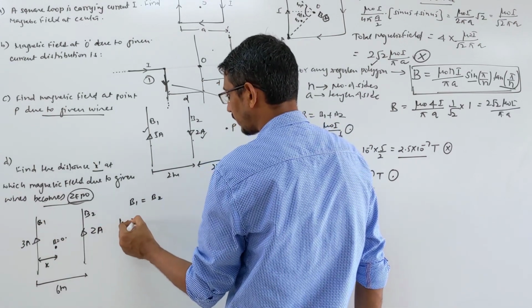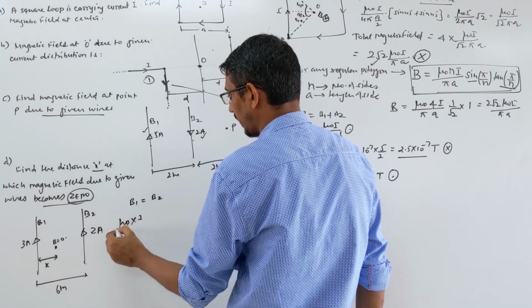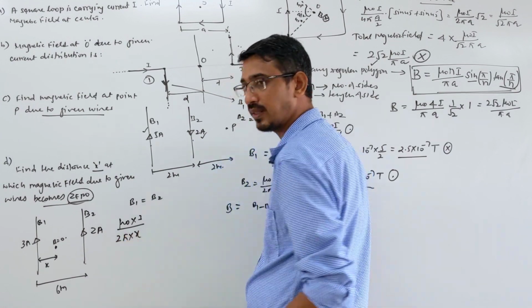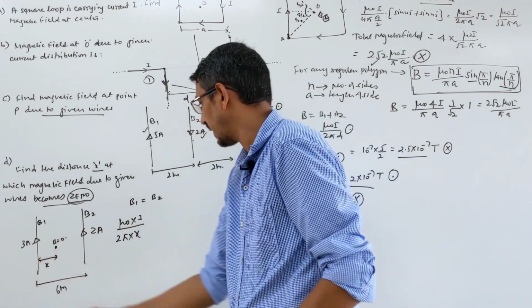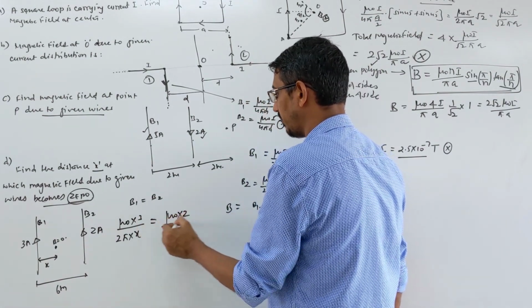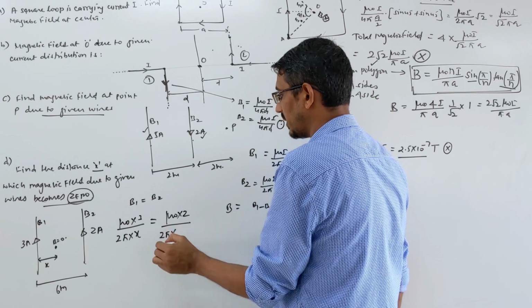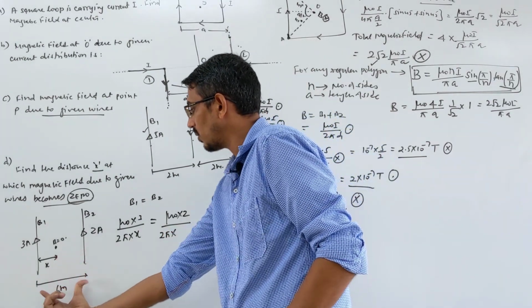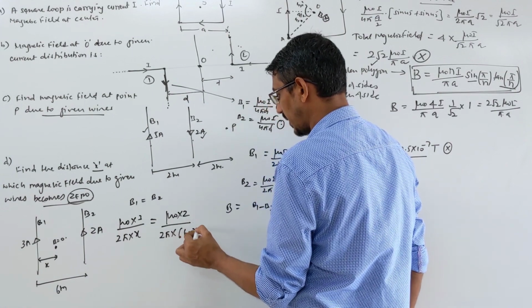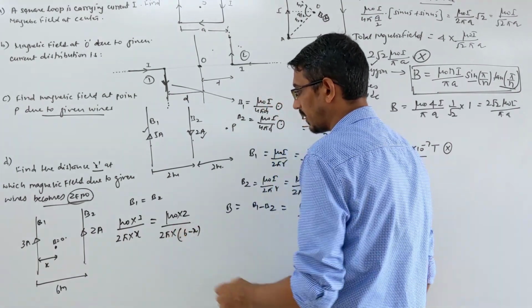So what is the field due to this wire? Mu naught, current is 3 ampere, upon 2 pi into r. R we are calling x, the distance from this wire. B1 is equal to the field due to the other wire, mu naught, current is 2 ampere, by 2 pi into the distance. What is the distance? Total distance given is 6 meter. That's given x, so that becomes 6 minus x. Correct.